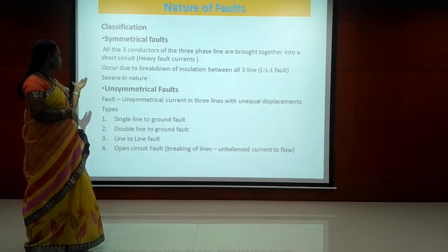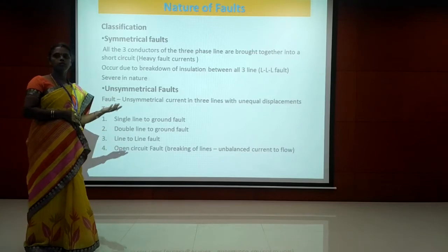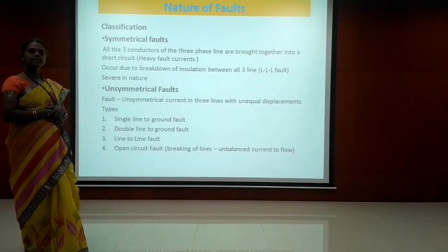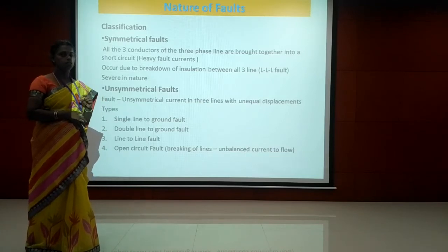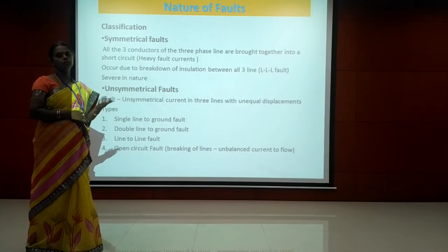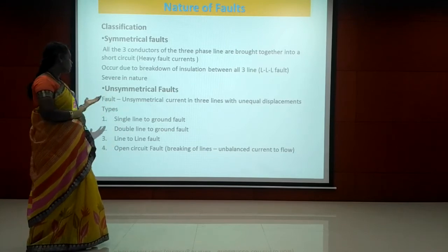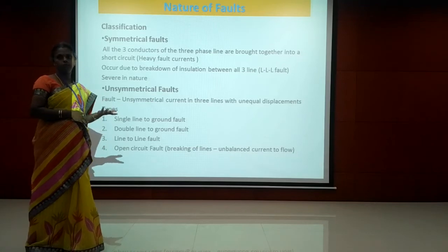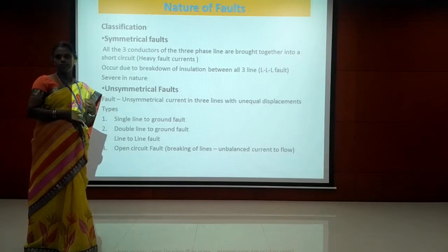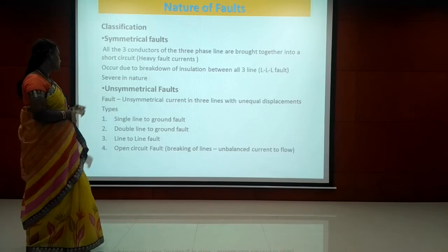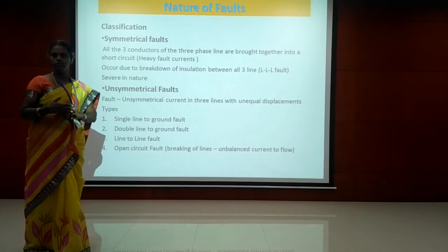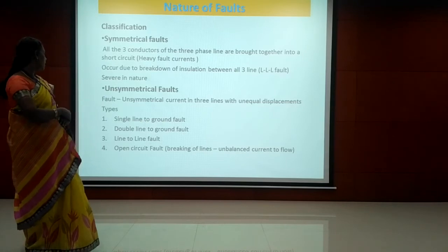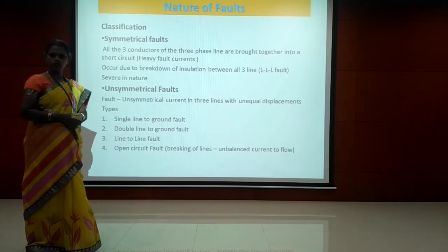This symmetrical fault occurs due to the breakdown of insulation in all three lines. The possibility of occurrence of this fault is very small, but if it occurs, it is going to cause a severe impact on the power system. The entire system may collapse, and there is no continuity of power supply. So in order to maintain the continuity of power supply, we need to have a protective arrangement. Right? Unsymmetrical fault means that not all three lines are faulted; in any one or two of the lines there may be a fault.